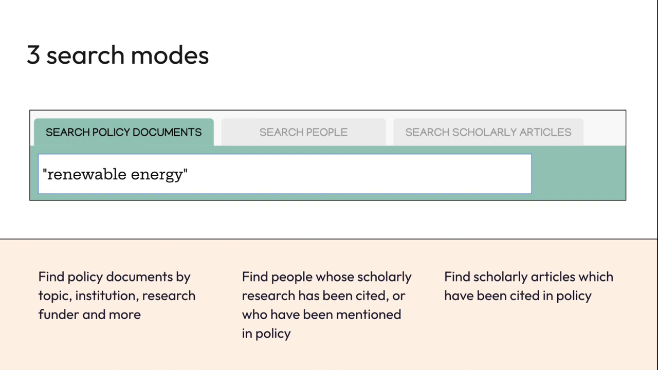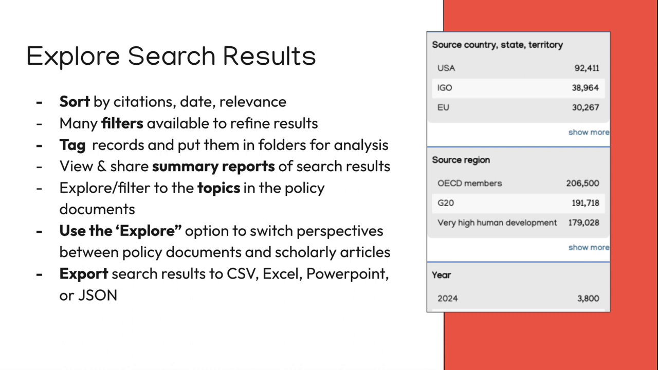There are three main search modes, which we're going to go through in these videos. The first is searching the policy documents by topic, institution, research funder, and others. You can also use the People tab to find people whose scholarly research has been cited or who have been mentioned in policy, or you can use the Search Scholarly Articles tab to find the scholarly articles which have been cited in policy. You can explore the search results using lots of different filters and lots of different ways of sorting, and you can export the results in various file types as well.